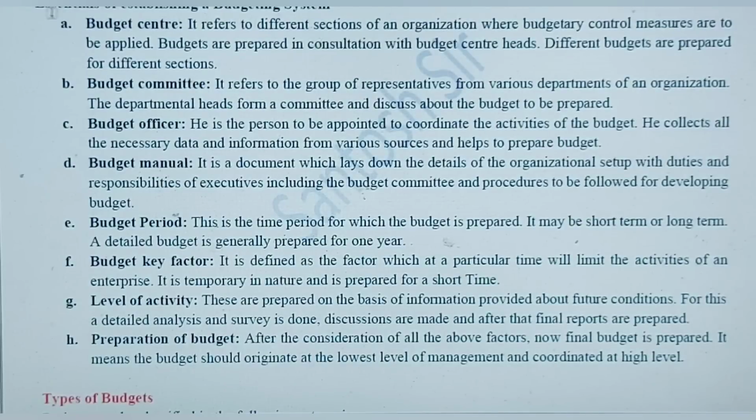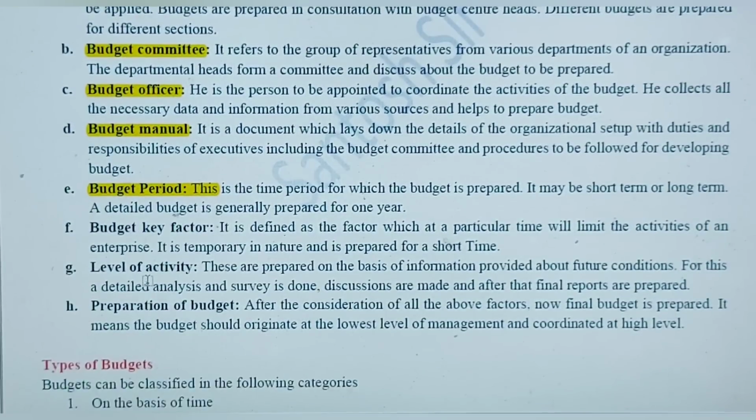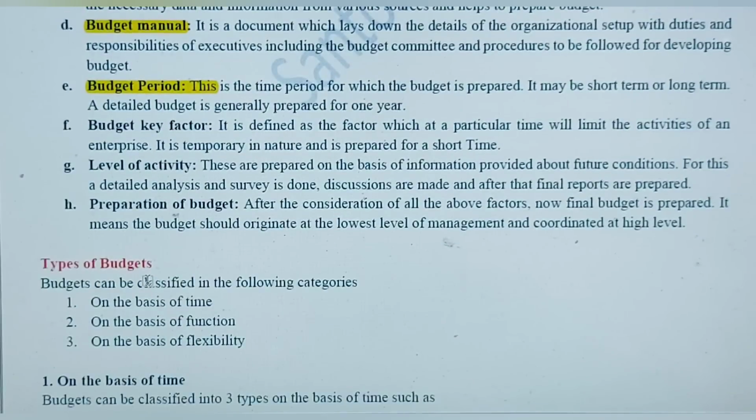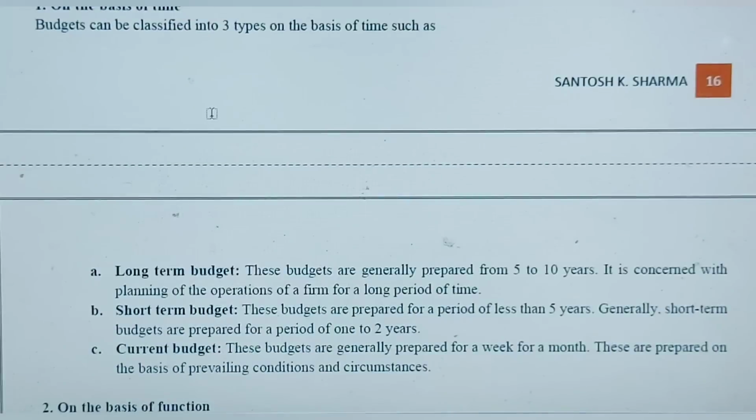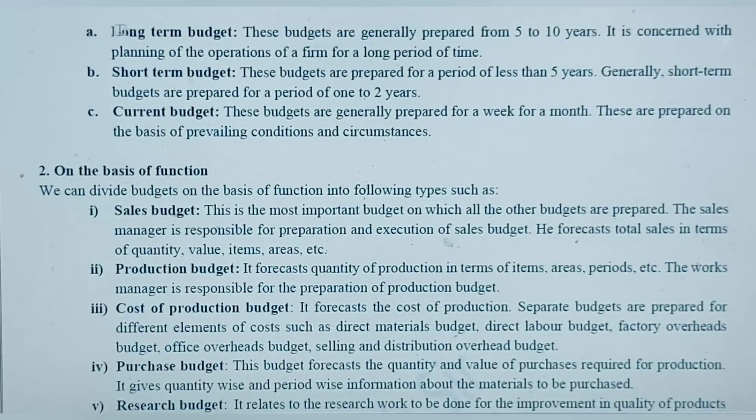Then some essentials of establishing a budgeting system in a company. So to establish this, the company needs to first establish a budget center, a budget committee, a budget officer, then budget manual, budget period. So like that. So these are different steps which are to be followed while preparing a budgeting system for a company. Now let's come to different types of budget. So we can divide the budget on the basis of time, on the basis of functions, and on the basis of flexibility. On the basis of time, we can divide the budget into three parts.